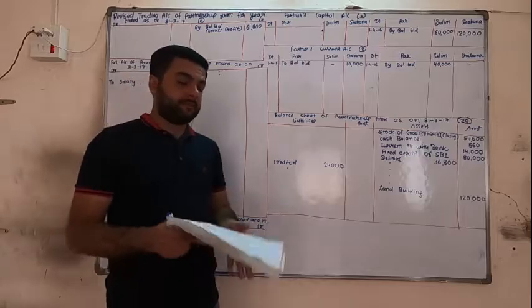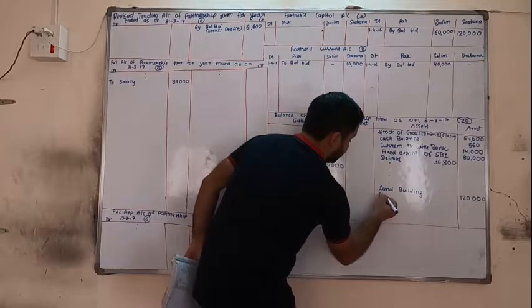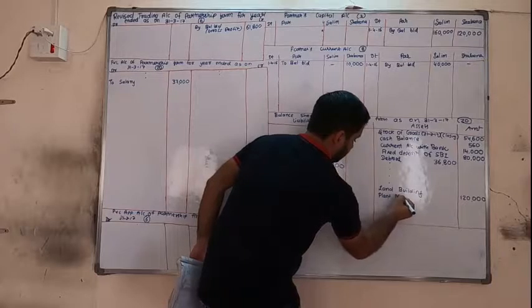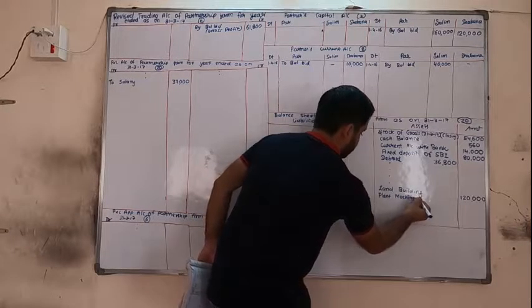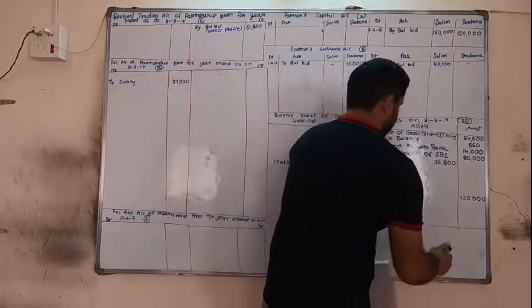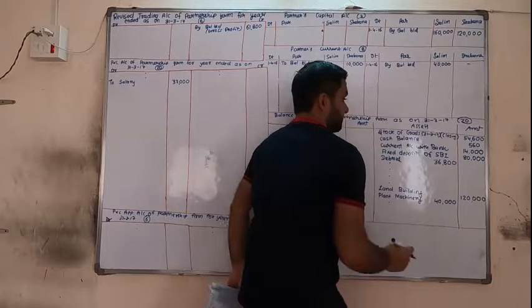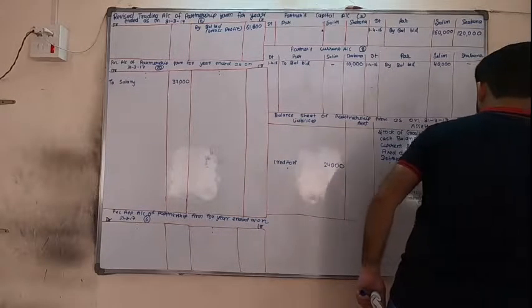Now next we have plant machinery. Again, it is our asset. Plant machinery in the inner column, 40,000. We have one adjustment. Okay, lines will be required here.